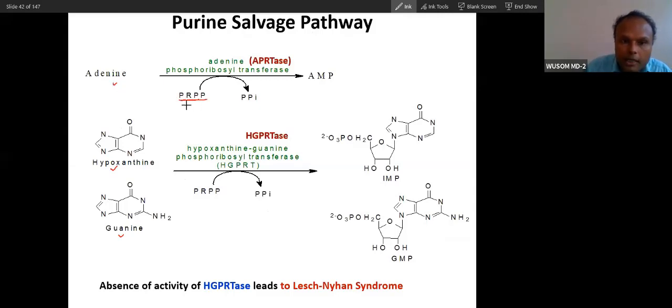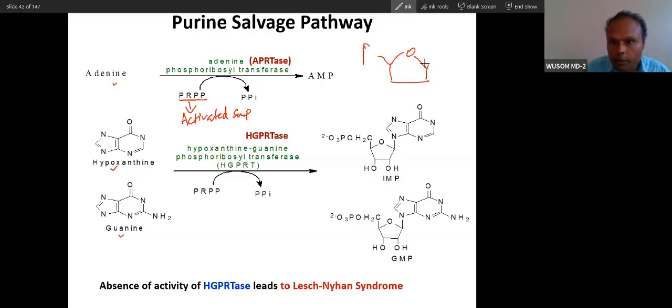This sugar, PRPP, is nothing but what we call activated sugar. PRPP is activated sugar. You know what makes this sugar activated? This is ribose 5-phosphate, with two more phosphate groups here. That is an activated sugar, and only on an activated sugar the foundation is added. This is the foundation. On this foundation, the whole building is transferred.